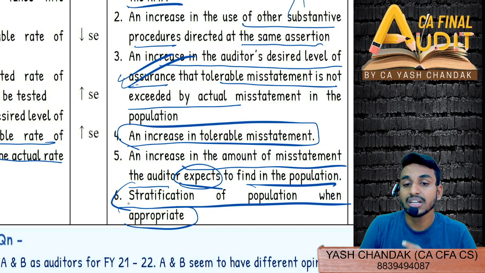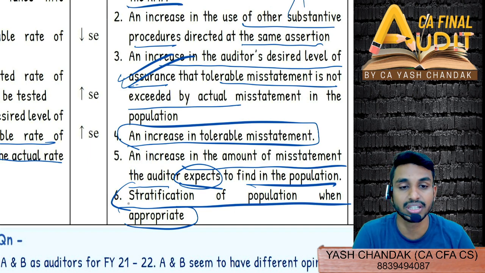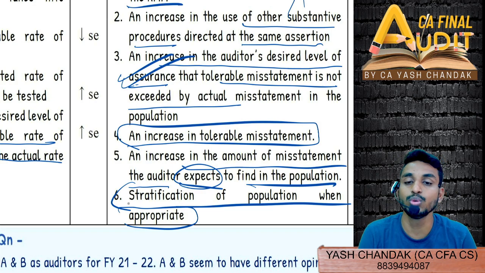So the proportion is initially less as compared to the proportion in the later strata. So you'll find that stratification will tend to decrease your audit sampling.